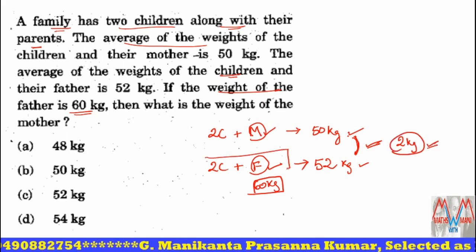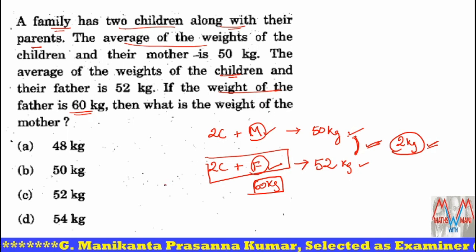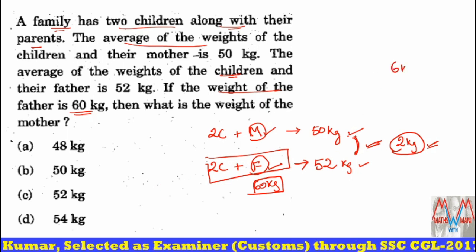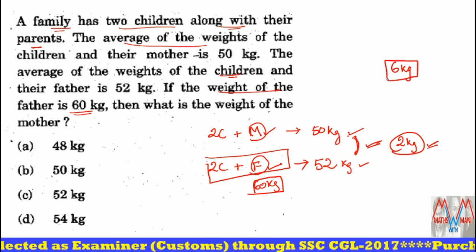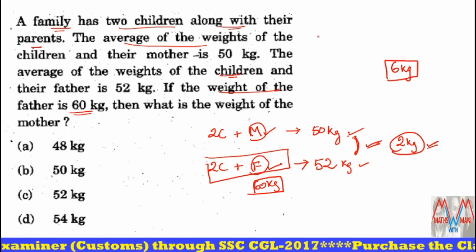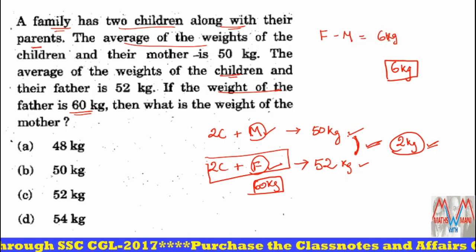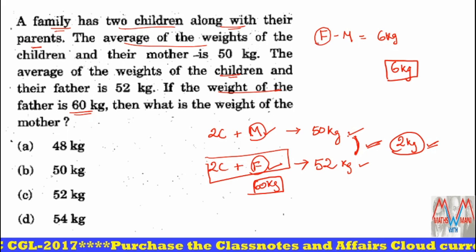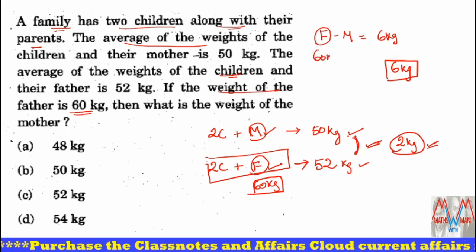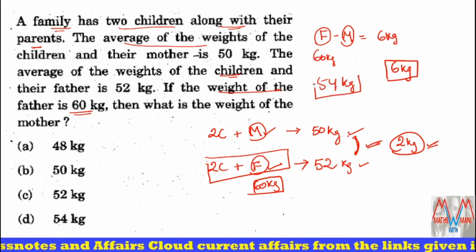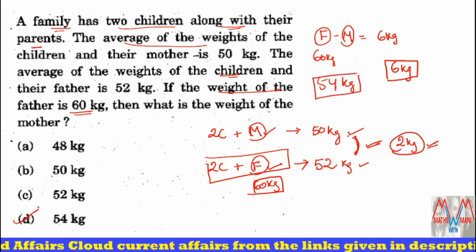Out of how many persons here? 3 persons. Since the increase in average is 2 kgs for 3 persons, the total increase is 2 into 3, 6 kgs. So the difference between father and mother is equal to 6 kgs. Here father weight is 60 kgs, so the mother weight is 54 kgs. Fourth option is the correct answer for this problem.